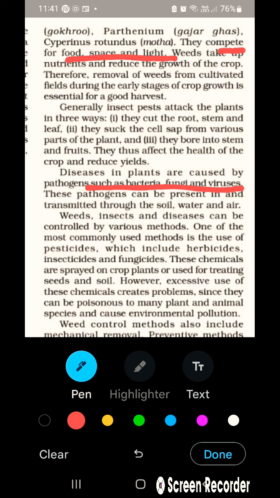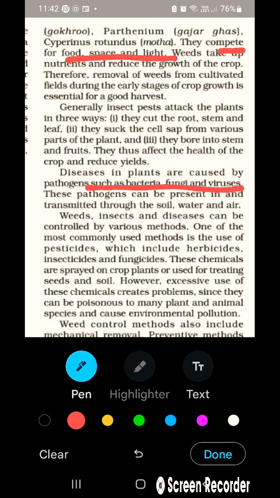Herbicides are used for the weeds, as you can remember it by the name of herbs. Insecticides are for insects and fungicides are for the fungus which is boring or attacking the plant. These chemicals are sprayed on the crop or used for treating seeds and soils. Okay, so here what we are saying, we generally spray these chemicals on the crop, because when the chemical goes to the crop, if an insect is sitting or a pest is infecting, it would be killed. We spray or we add this to the soil, because if soil has any type of weeds or any types of pest, it would be killed by that.